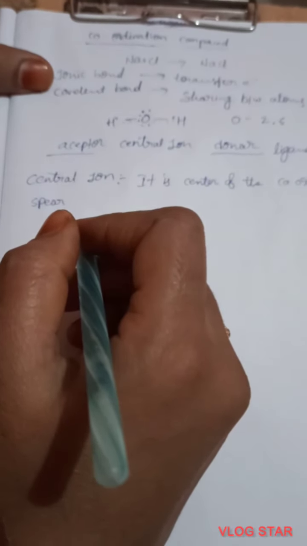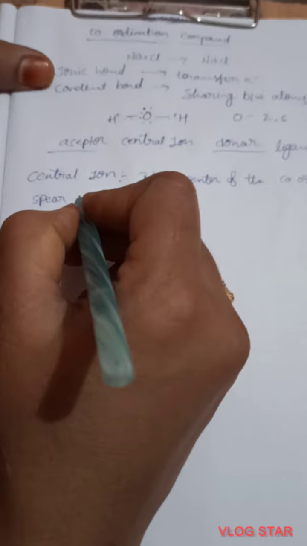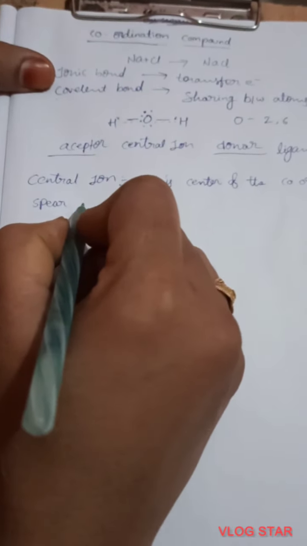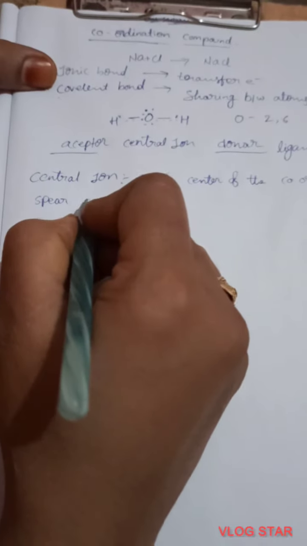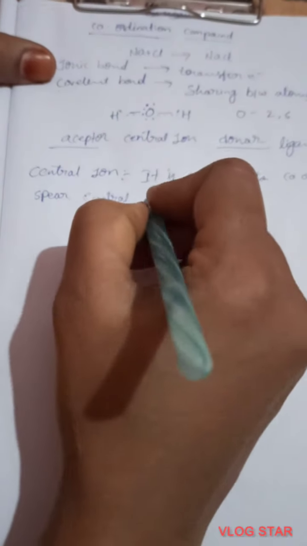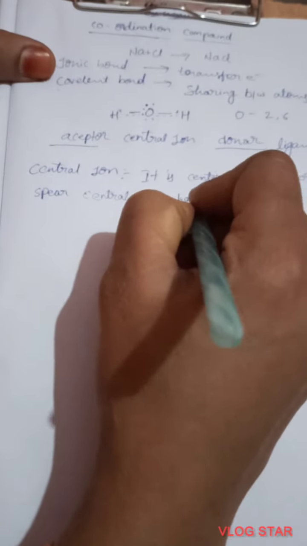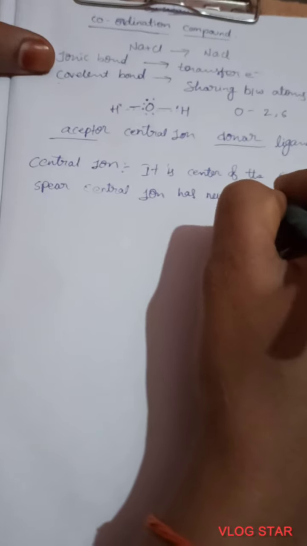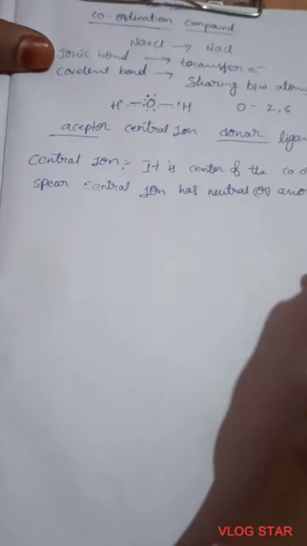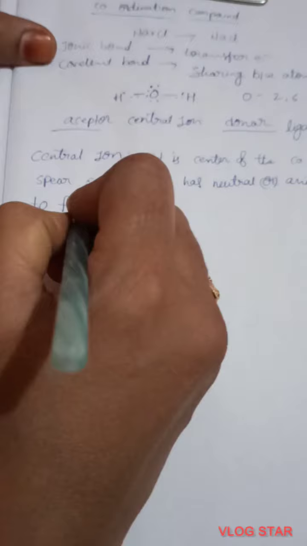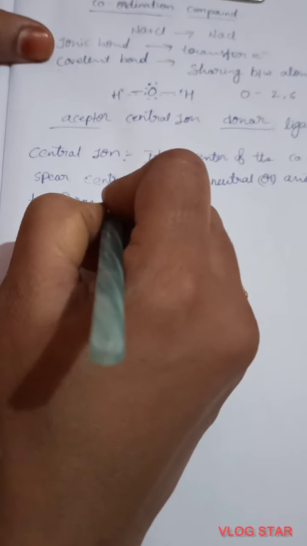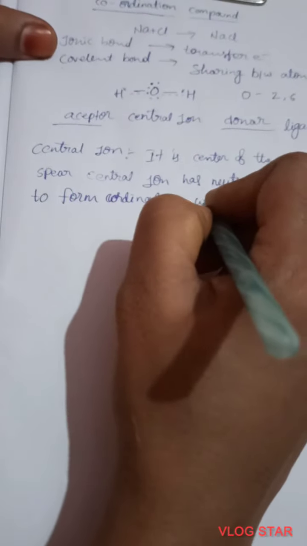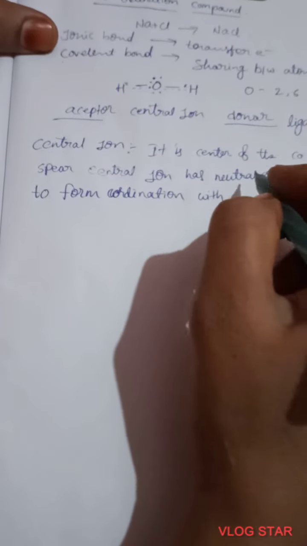The central metal atom has one or more vacant orbitals to accept electrons. It forms coordination with the donor atom.